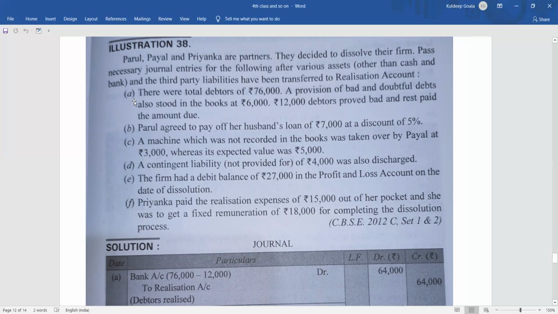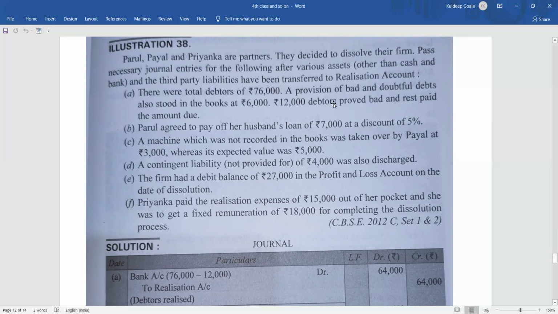So number one, what is there? There were total debtors of 76,000, and the provision for doubtful debts as stood in the books was 6,000. 12,000 of the debtors proved bad and the rest paid the amount duly. Okay, 12,000 rupees we did not get.